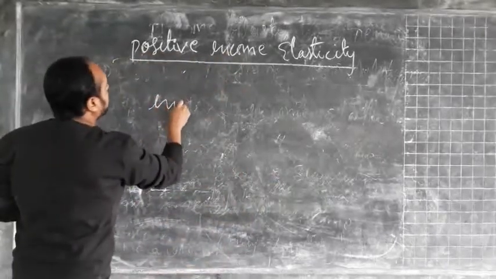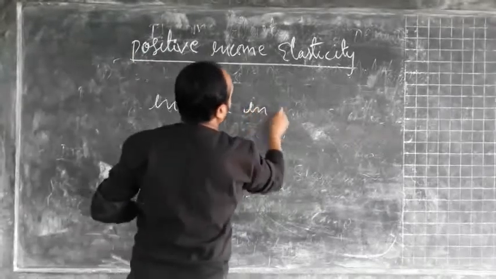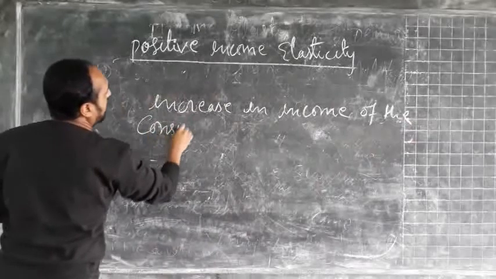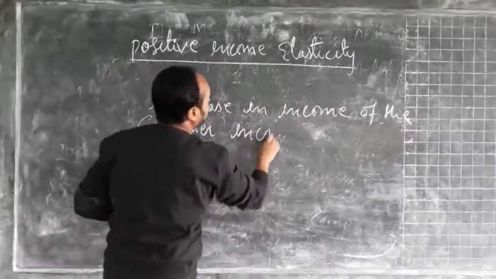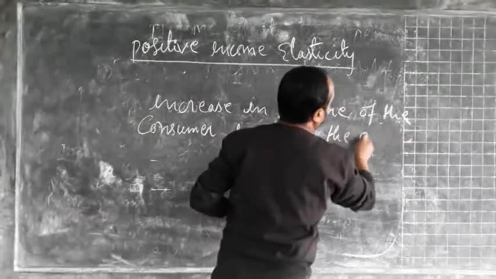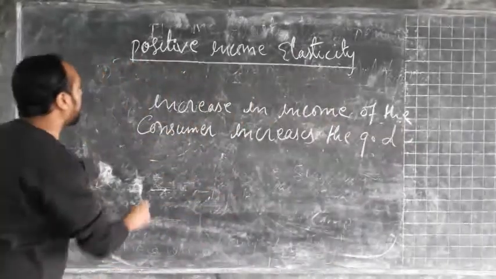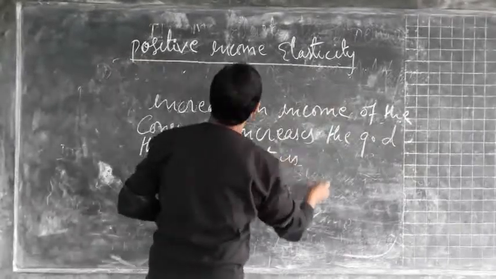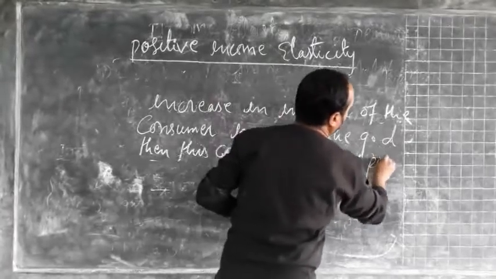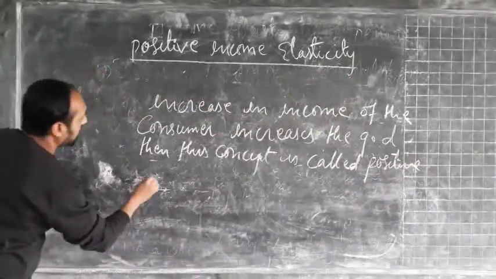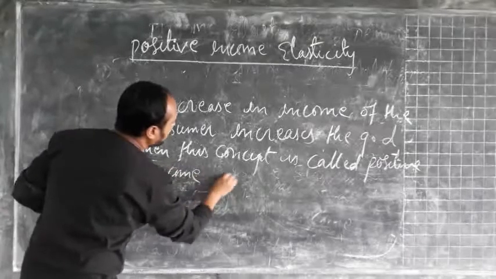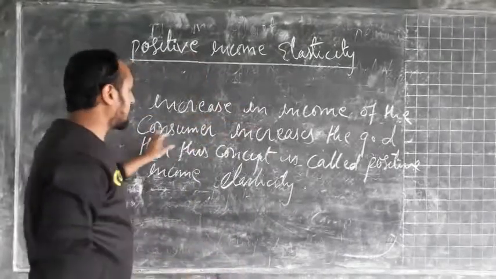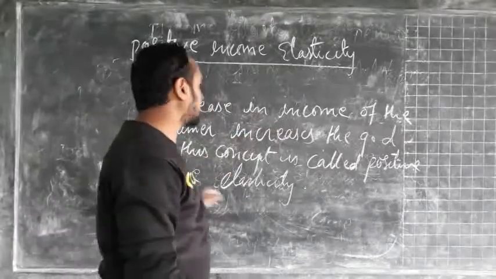When an increase in income of the consumer increases the quantity demand, then this concept is called positive income elasticity.